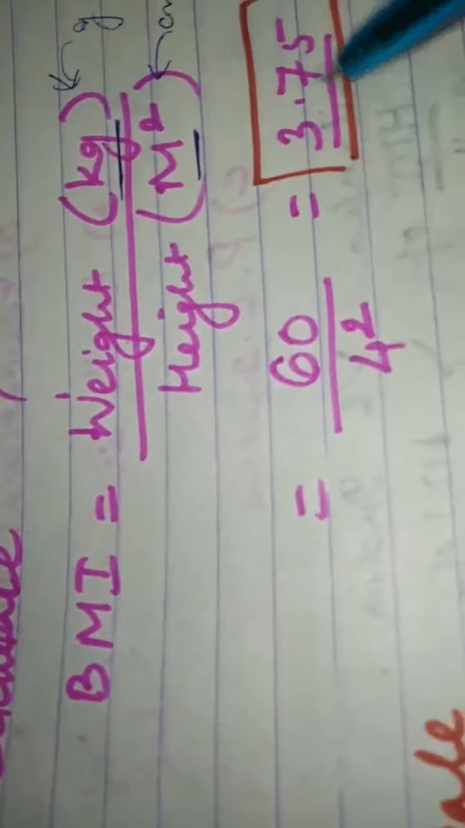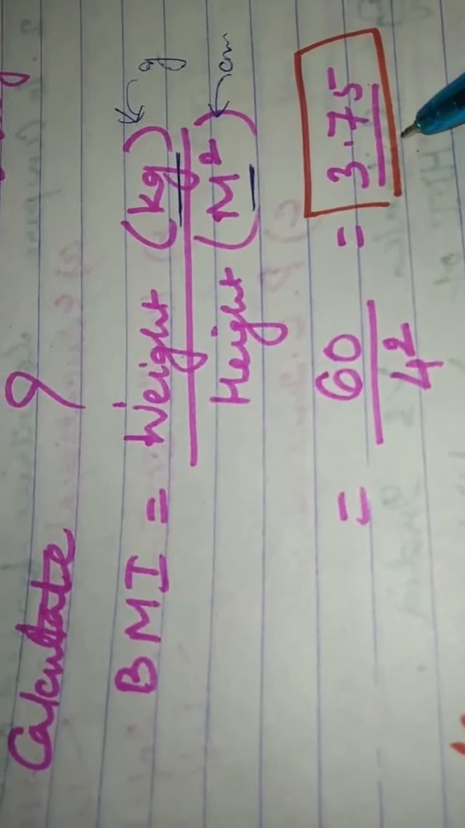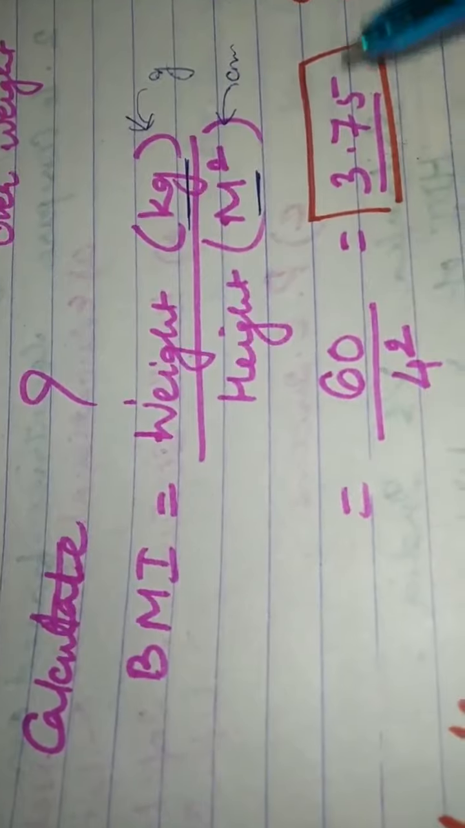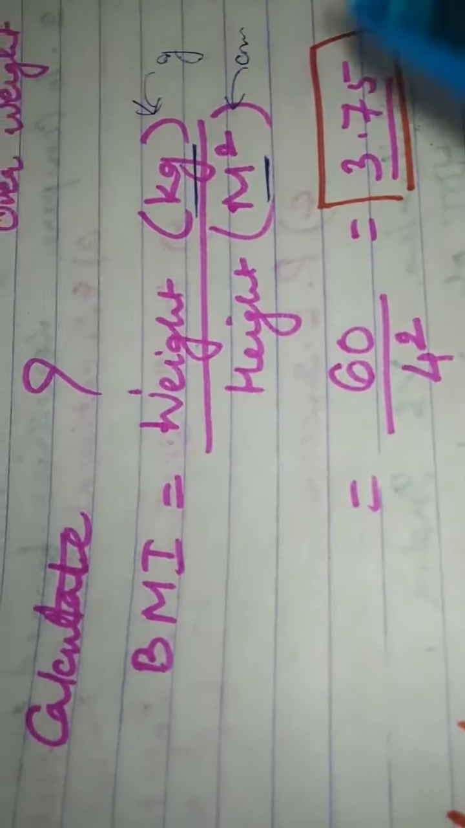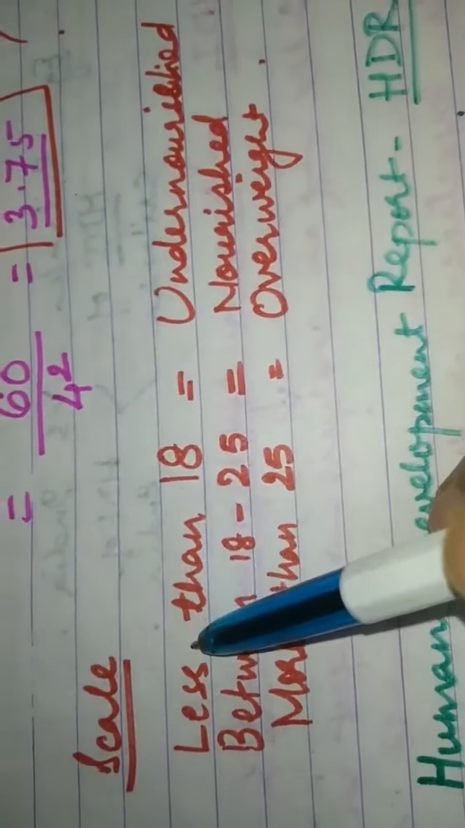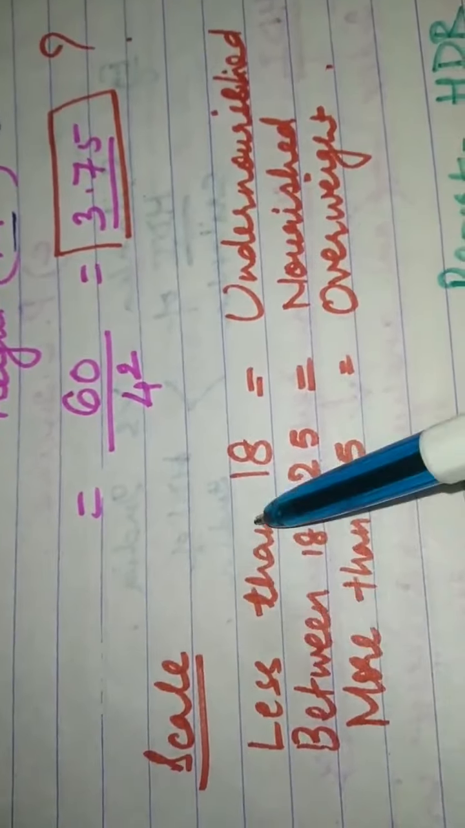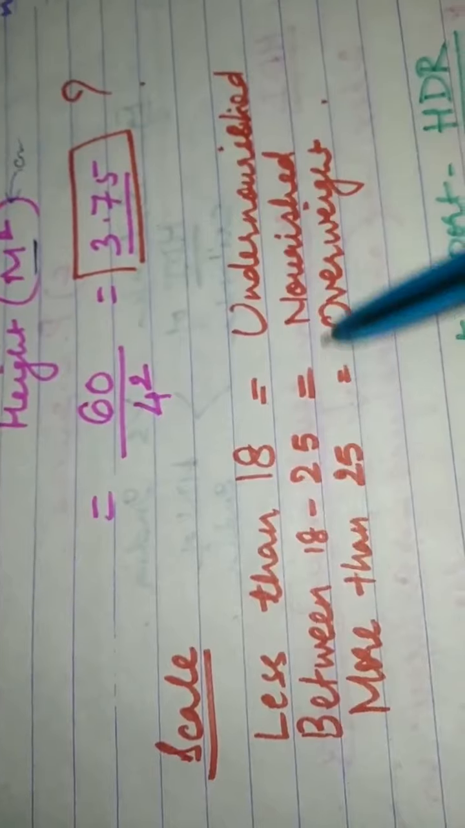Now what does this 3.75 tell? Does 3.75 let us know whether he is nourished, undernourished or overweight? Yes, it will tell, but we have to learn another scale. So what is the judgment criteria? All people whose BMI is less than 18 will be undernourished. Between 18 to 25, they will be considered as nourished, and if it is more than 25, then it will be overweight.